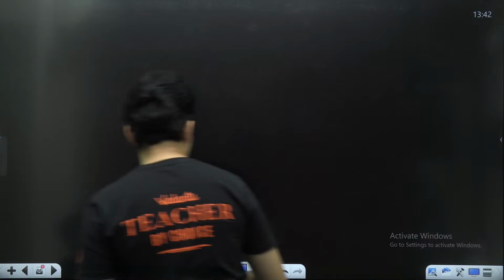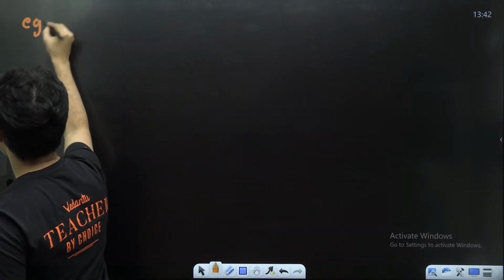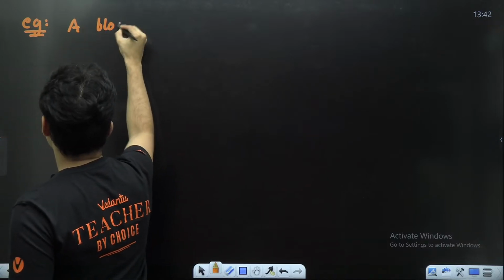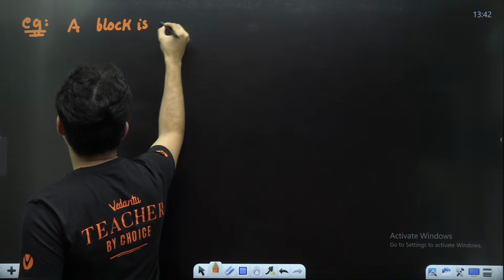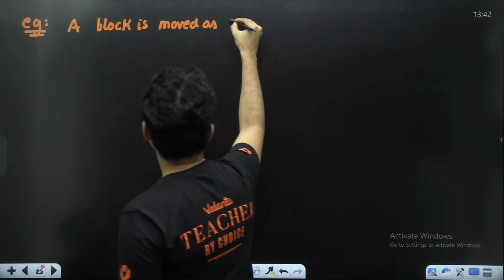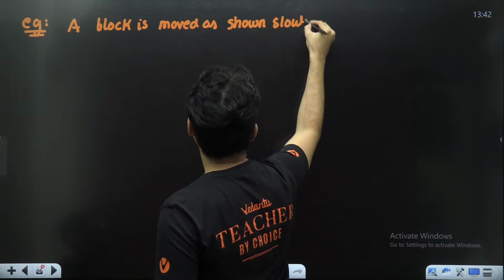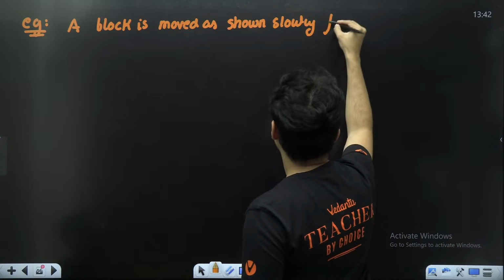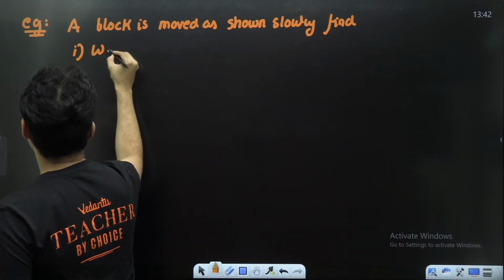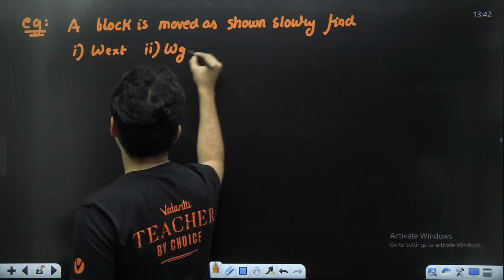Right. Let's do some simple questions. A block is moved as shown, slowly. Find number 1, work done by external force. Number 2, work done by gravitational force.